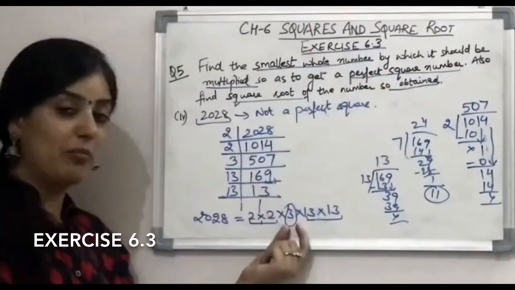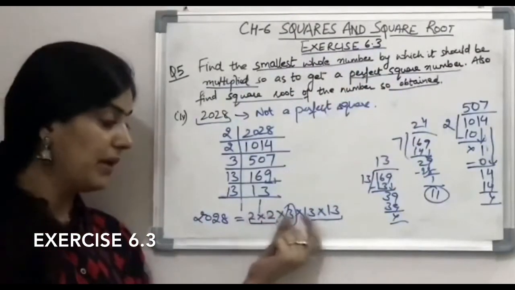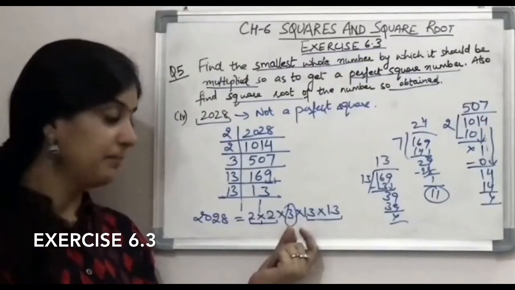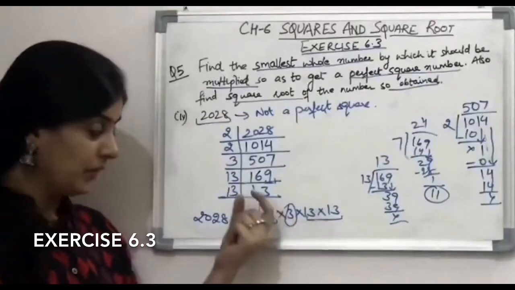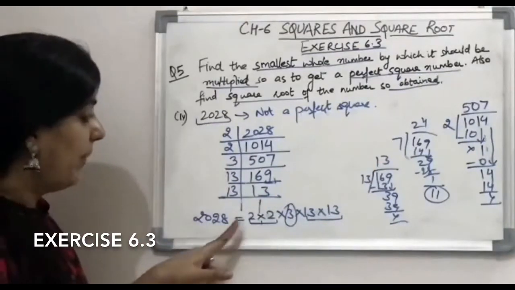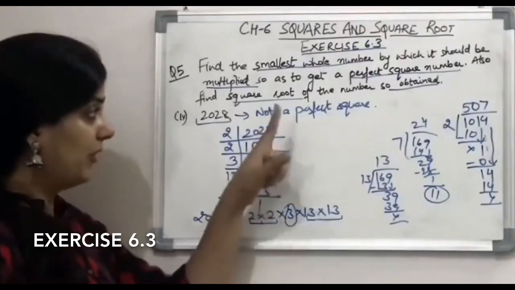You require one more 3 only. These numbers are already in pair, 3 is not in pair. तो आपको एक 3 और चाहिए क्योंकि इसका कोई पेयर नहीं है, उसके साथ एक और 3 नहीं है. So we will multiply 2028 by 3 to make it a perfect square.